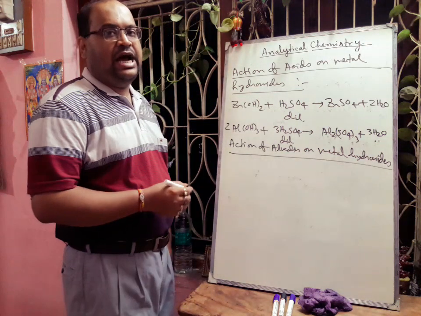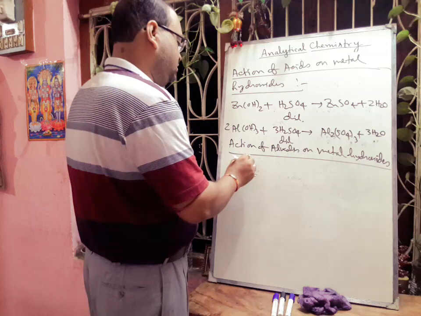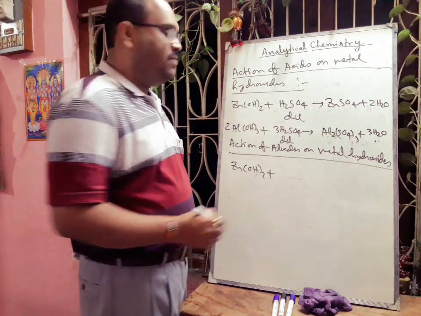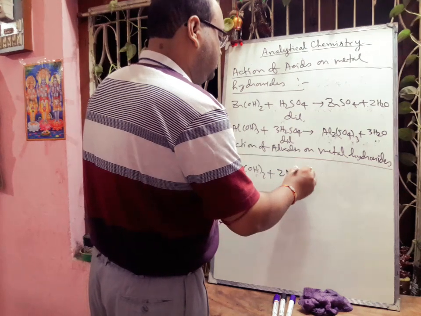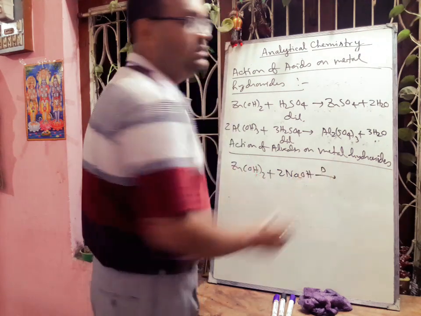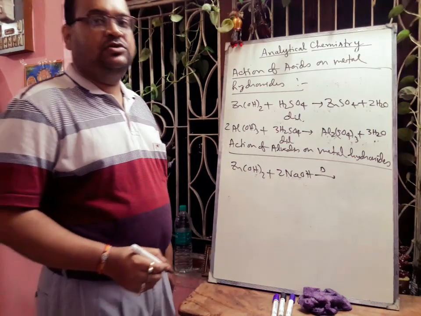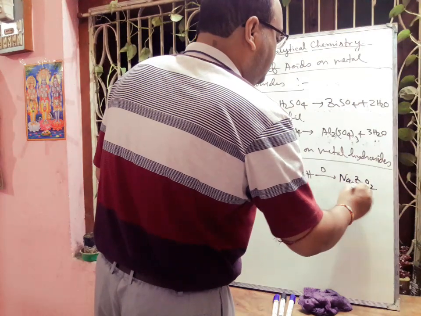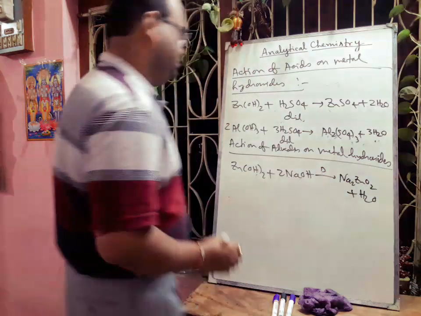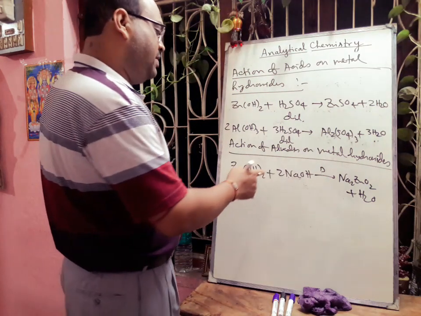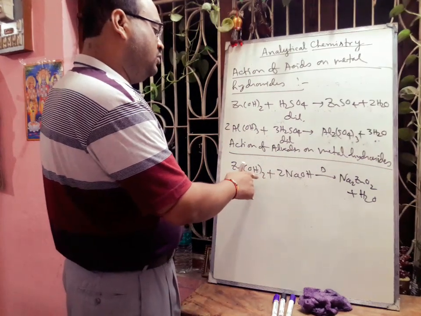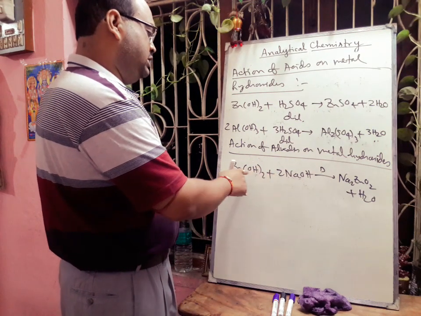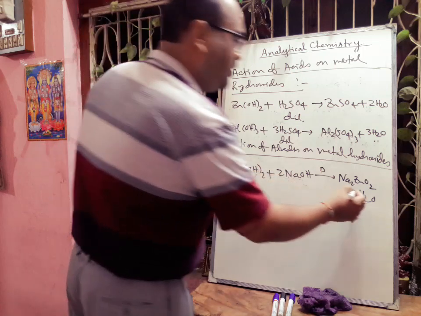If we take zinc hydroxide and add sodium hydroxide solution and apply heat, there will be formation of sodium zincate and water, Na2ZnO2 plus H2. So here the number of hydrogen will be 2 plus 2, oxygen 2 plus 2, 4. So here 2 H2.